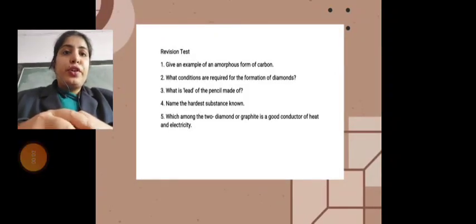Children, take out your notebook now and do the following questions in your notebook. The first question is, give an example of amorphous form of carbon. The second one is, what conditions are required for the formation of diamonds? The third one is, what is lead of the pencil made up of? Fourth one is, name the hardest substance known. And fifth one is, which among the two, diamond or graphite, is a good conductor of heat and electricity? If you need more time, pause this video and do the work.